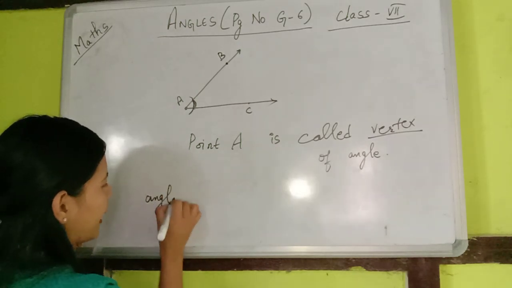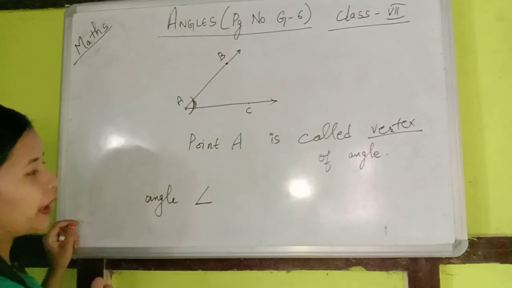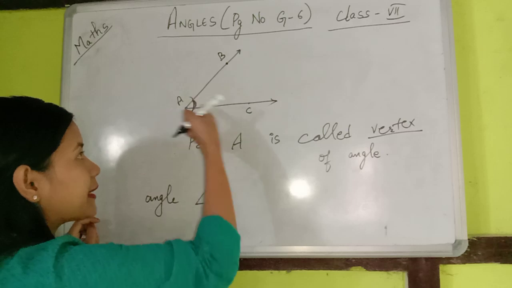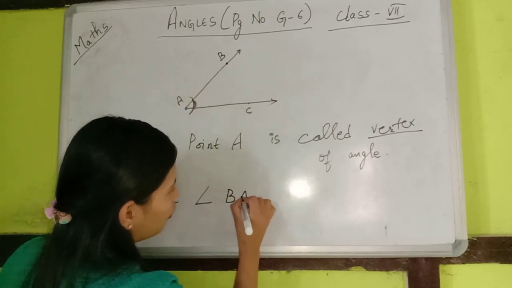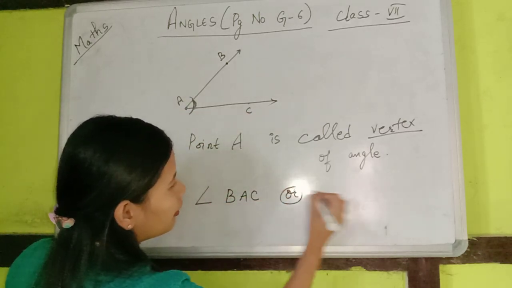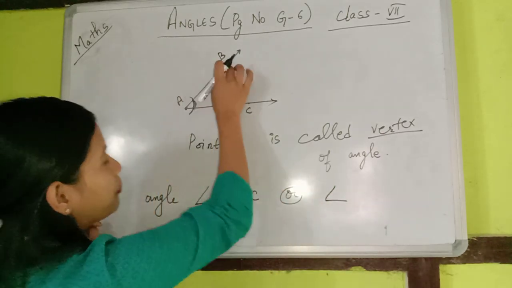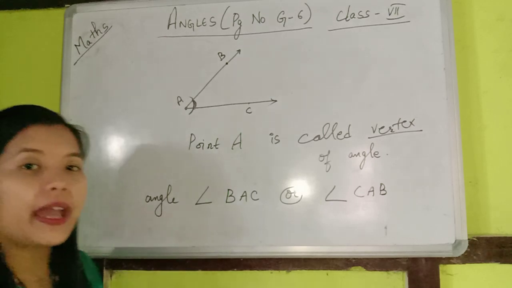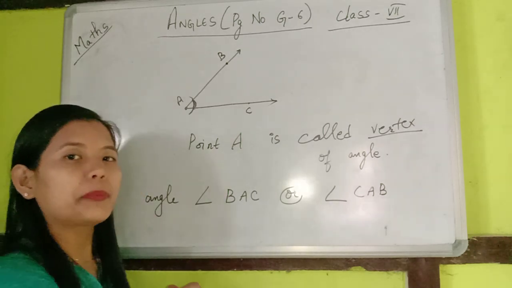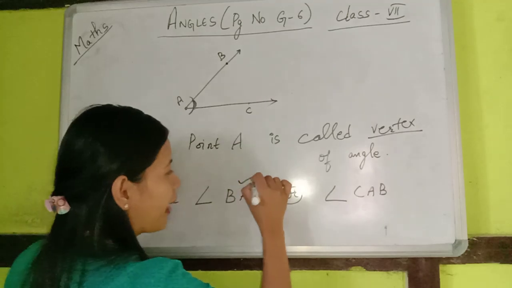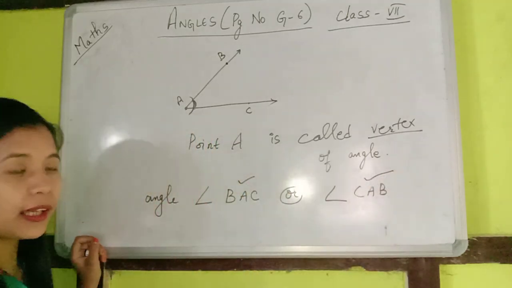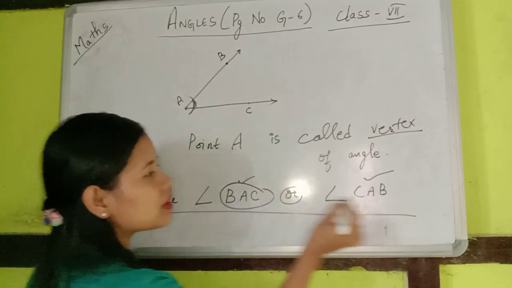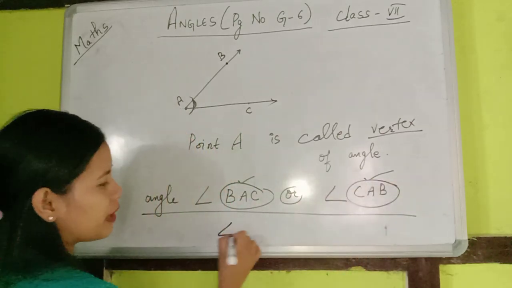So the angle formed here, the short form, the representation of an angle: in mathematics, an angle can be denoted by this symbol, okay? So the angle formed here is what? Angle BAC or angle CAB. You can name it any way, okay? But remember, whichever angle you want to represent, the alphabet has to come in the middle. Instead of writing all these three letters, we can just write angle A, isn't it?